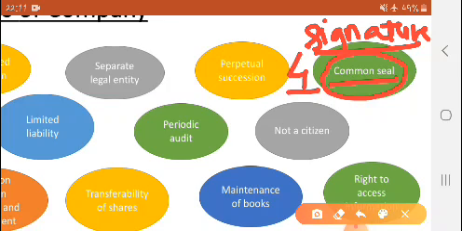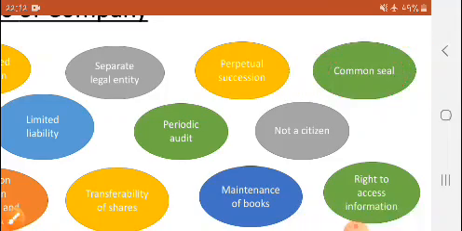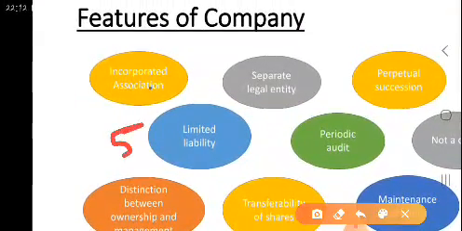It was mandatory that on the necessary or important documents such as a bill of exchange, there should be the common seal, that is, the stamp of the company. As per the Companies Act 2013, changes have been made. Now it is not mandatory. If the directors are signing, then also it is okay. But the common seal is the signature of the company, or the stamp of the company, which is affixed on important documents.